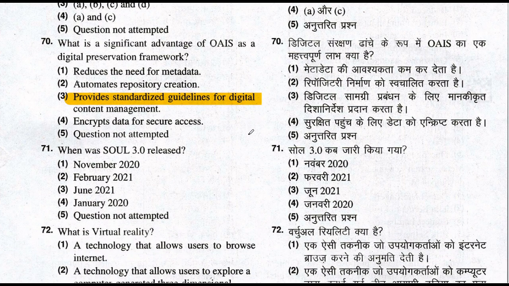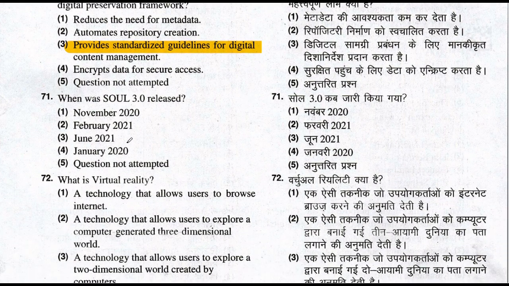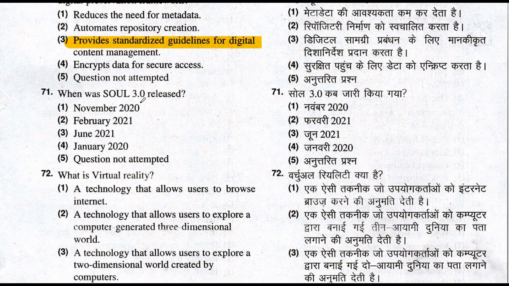Let's move to question number 70. When was Koha 3.0 released? Koha 3.0 was released in February 2007. So option number 2 is the right answer to this question.